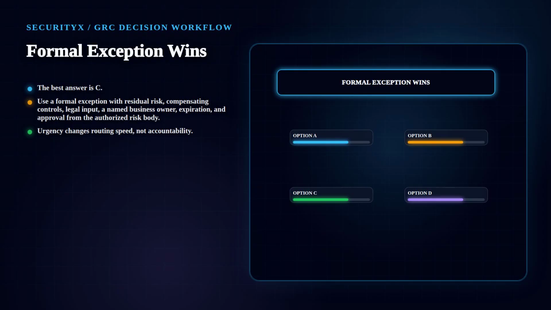Open a formal exception, document residual risk and compensating controls, involve legal and the business owner, and route approval to the authorized risk decision body. A deadline changes urgency, not accountability.